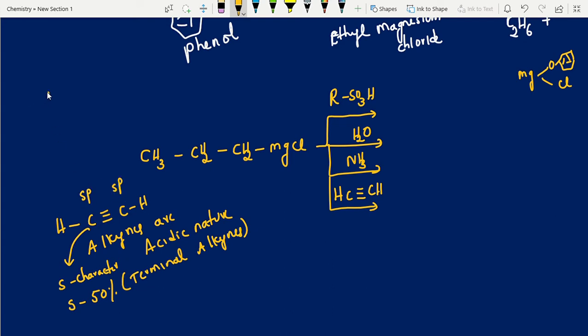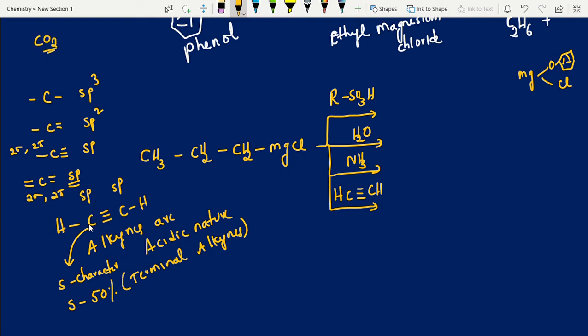So in organic chemistry, a simple way you can remember: both sides single bond, that particular carbon is sp3 hybridized. At least one side a multiple bond: if the multiple bond is a double bond, that is sp2 hybridization. If it is a triple bond, that is sp hybridization. Next one, both sides double bond. Both sides double bond we also take as sp only. Why? Because in sp hybridization you will get 2 sigma bonds, 2 pi bonds. The same as you get here, you will get here also 2 sigma bonds, 2 pi bonds. So this is very close to sp hybridization. That is the reason. The best example we have studied is the CO2 molecule.